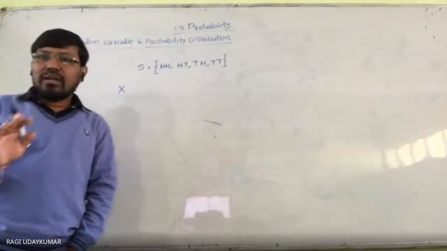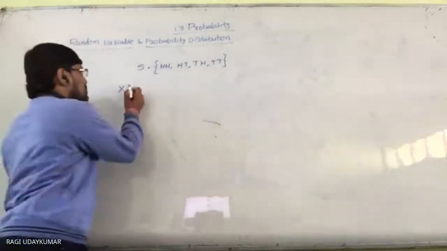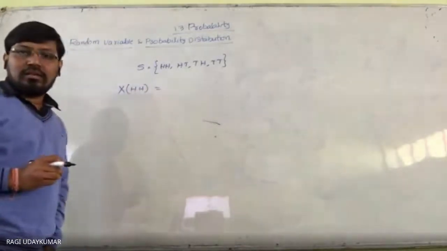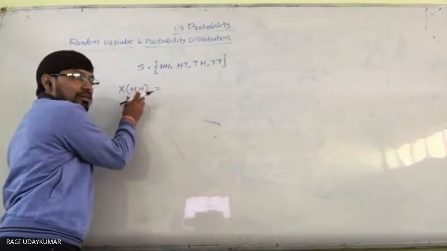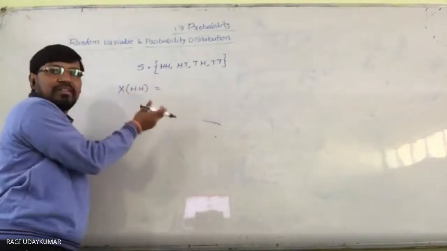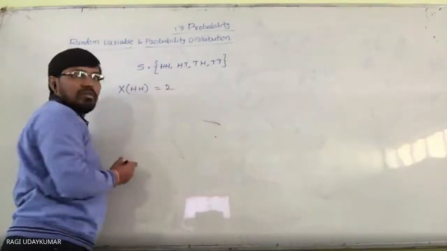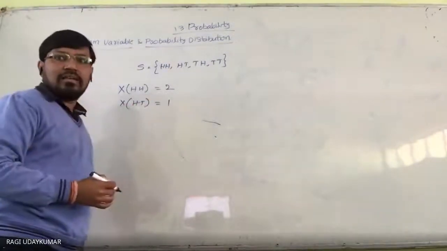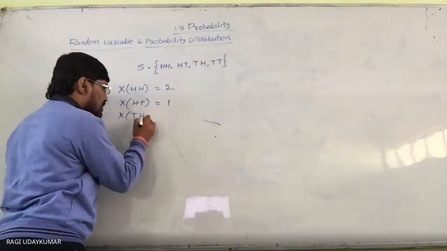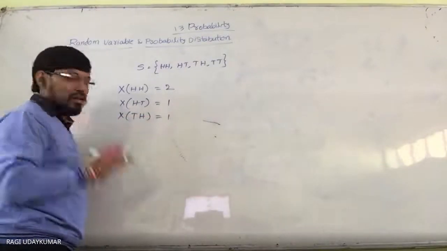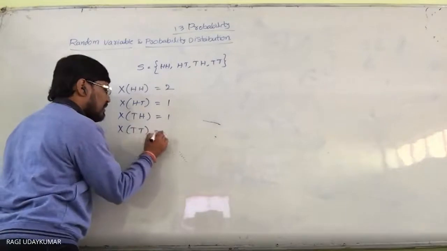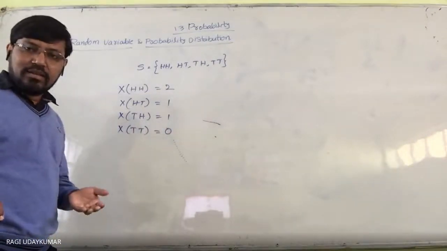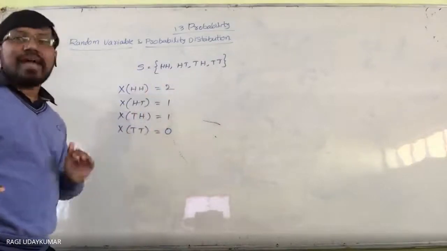X denotes the number of heads obtained. So the number of heads obtained for H comma H, we will give one value. In this elementary event, how many heads? 2. So X of HH is 2. X of head comma tail: number of heads? 1. X of TH: number of heads 1. X of TT: number of heads 0. So it is going to give the number of heads as 3 values.